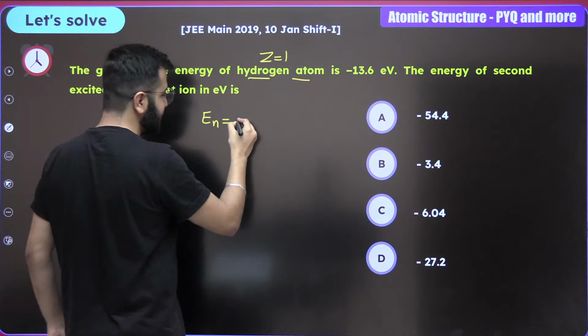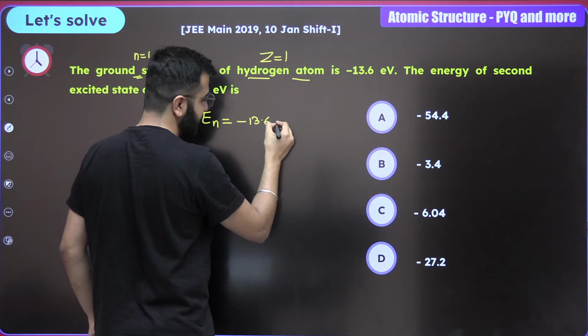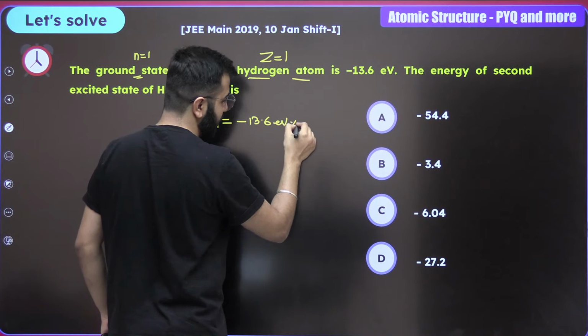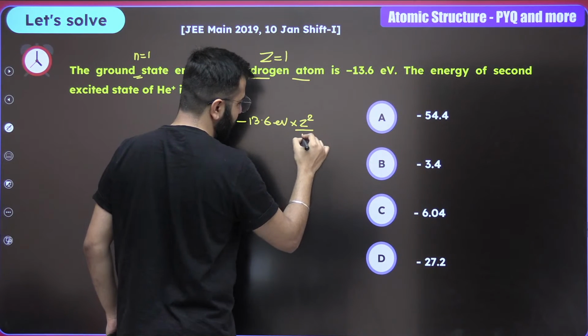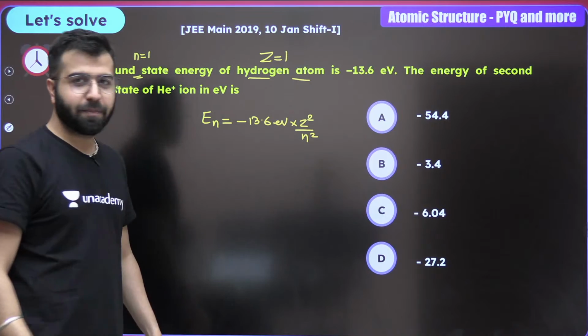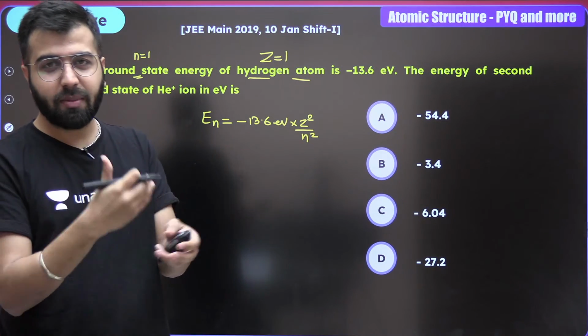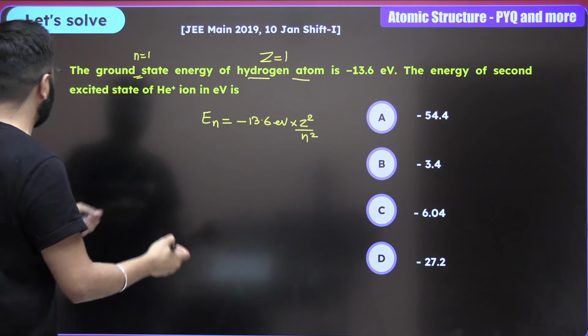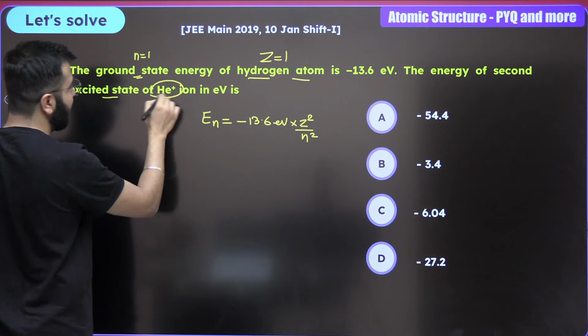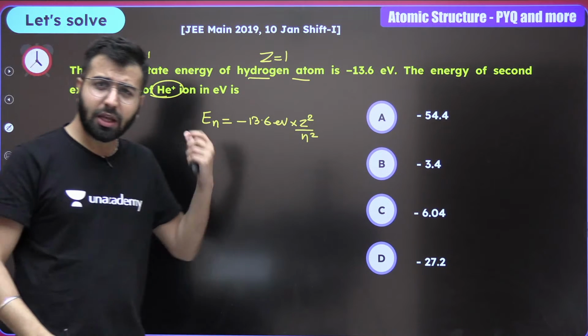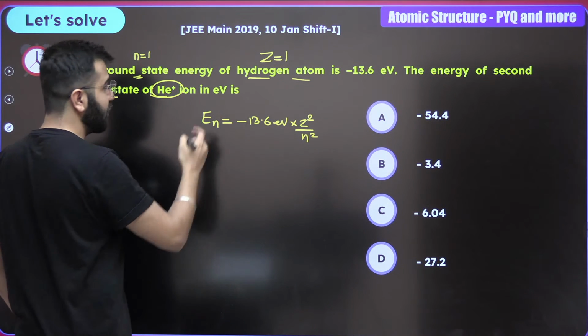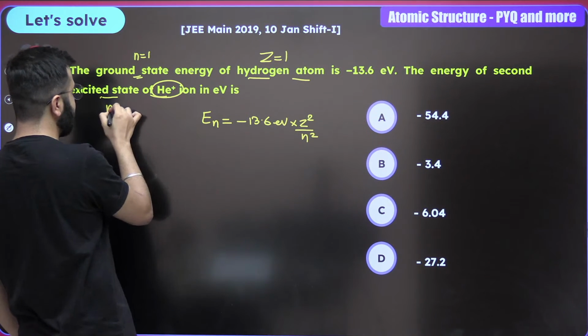Okay? So En = minus 13.6 eV times Z squared upon n squared. That's the formula, where Z is the atomic number and n is the number of the orbit or the shell. The energy of the second excited state of He+ is going to be amazing. Use the same formula. So we're talking about the second excited state.